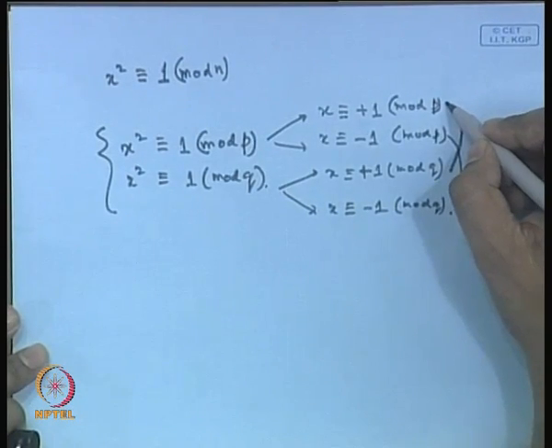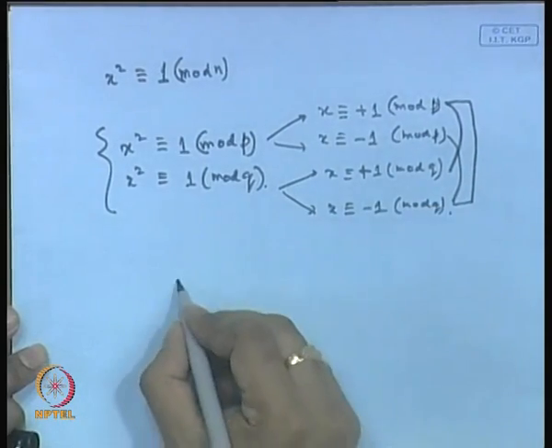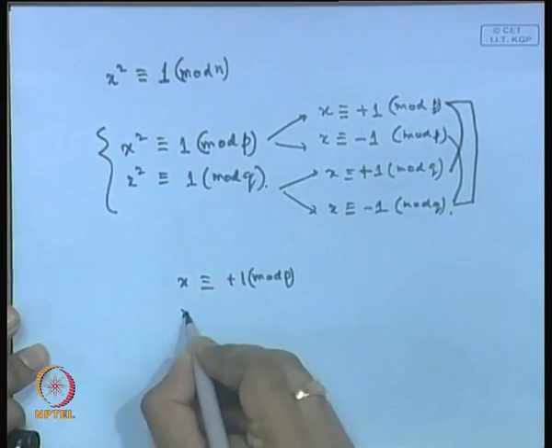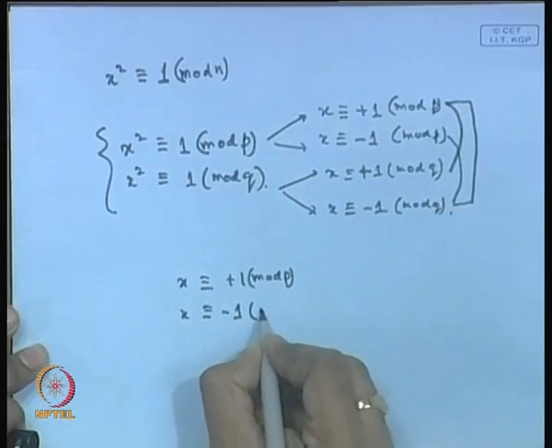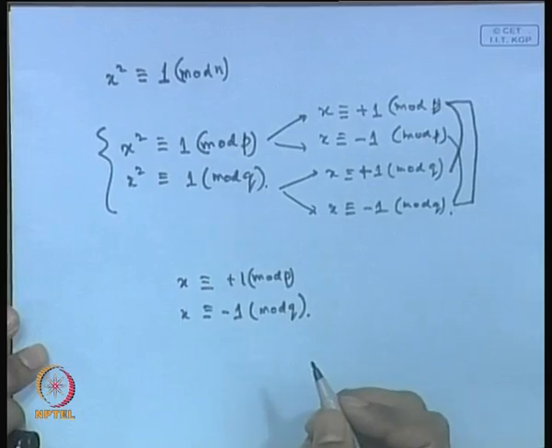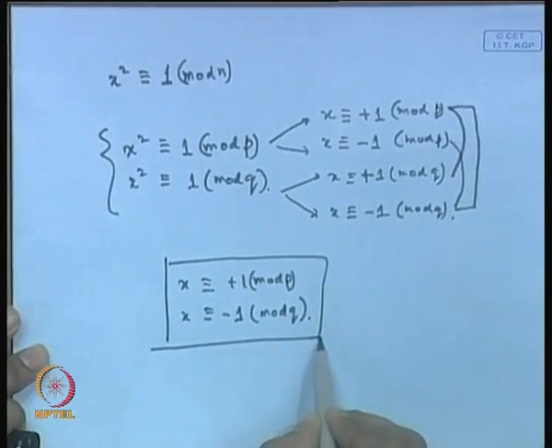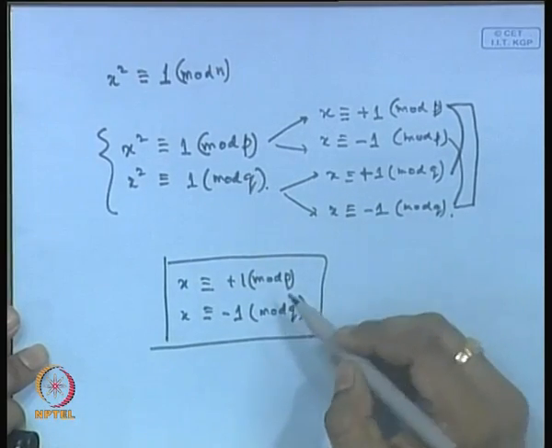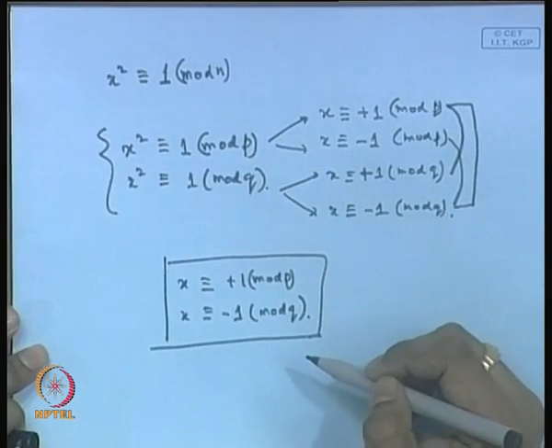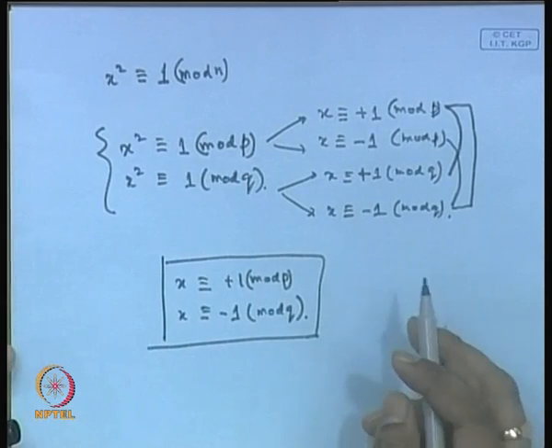You can take the plus 1 from here and the minus 1 from here, that is x congruent to plus 1 mod p and x congruent to minus 1 mod q, which gives one non-trivial root. Similarly, the other non-trivial root is the opposite: x congruent to minus 1 mod p and x congruent to plus 1 mod q. So these give you 2 more non-trivial roots.